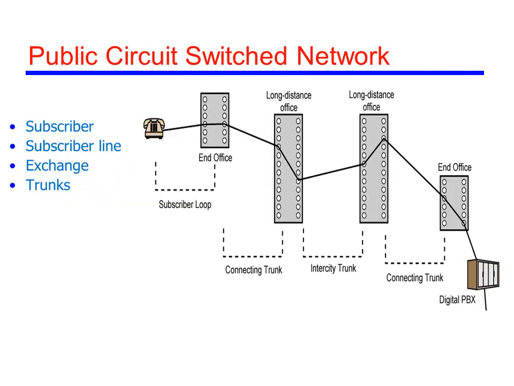Here is an example of a public circuit switching network. We have to know about the components of this network. Subscribers: the devices that are attached to the network, for example, telephones. Subscriber line: the link between subscriber and the network, also referred to as subscriber loop or local loop. All connections in the local loop use twisted pair cables. The length of the local loop is typically in the range of a few kilometers to tens of kilometers.